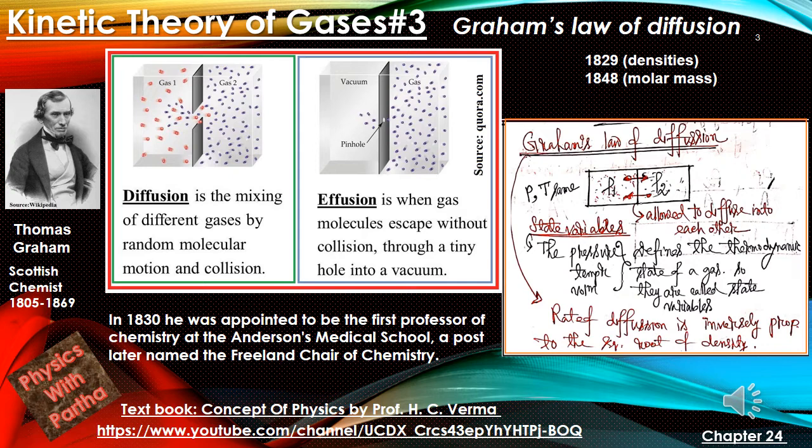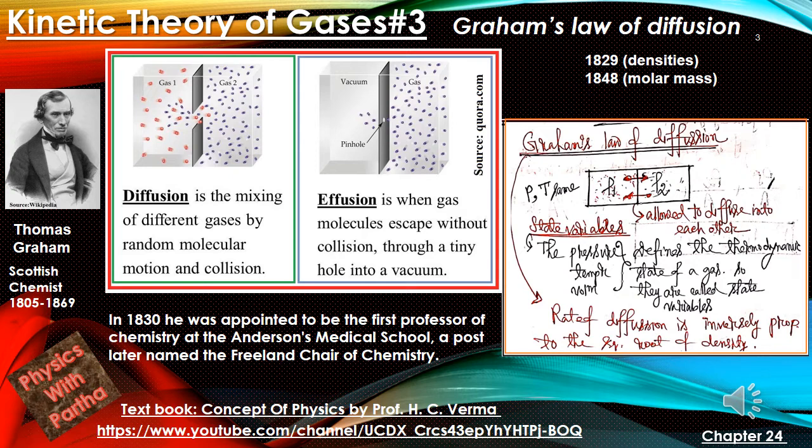Now let's talk about diffusion, Graham's law of diffusion. Here the picture shows two chambers of gases having densities rho 1 and rho 2, yet kept at the same temperature and same pressure. As we all know, state variables, that is pressure, temperature and volume, define the thermodynamic state of the system. We talked about adiabatic and diathermic walls in our first lecture about heat and temperature.